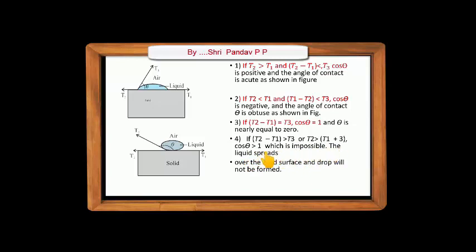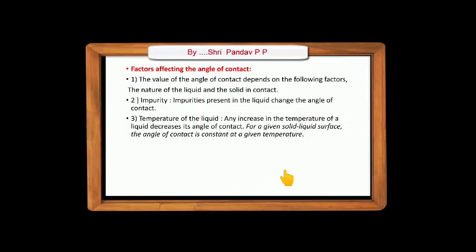In this case, the liquid spreads over the solid surface. The liquid is converted into small liquid drops and spreads over the surface, and a drop will not be formed. This is the fourth case. And this is all about the formation of a liquid drop and its shape when it comes in contact with a solid surface.